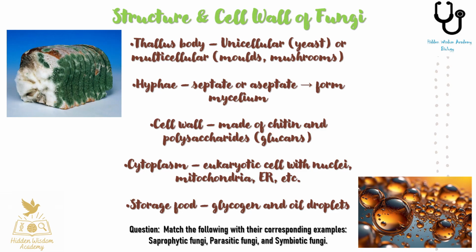The cell wall of fungi is primarily composed of chitin and glycans, which distinguishes them from plants. Their cytoplasm contains all typical eukaryotic organelles, and they store reserve food as glycogen and oil droplets, similar to animals.